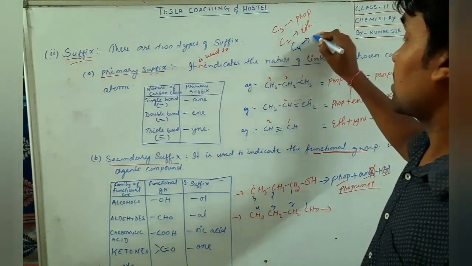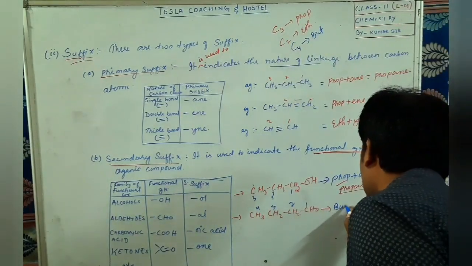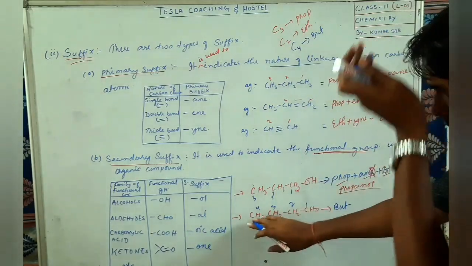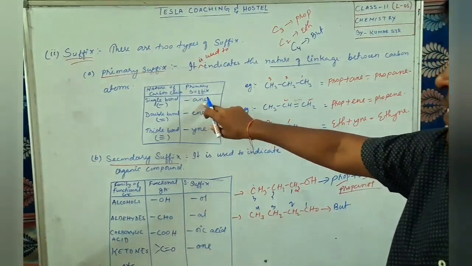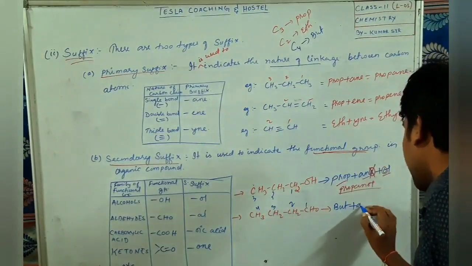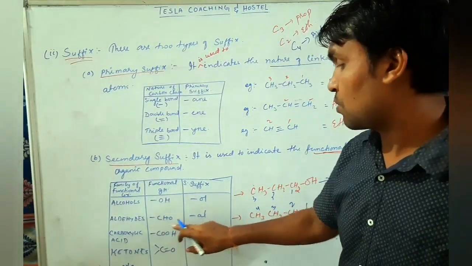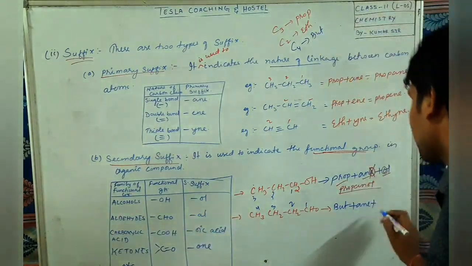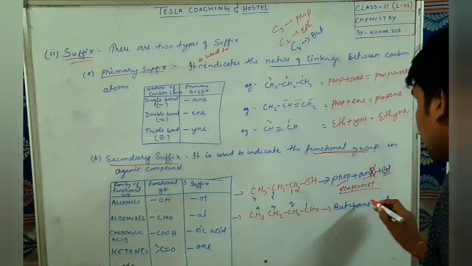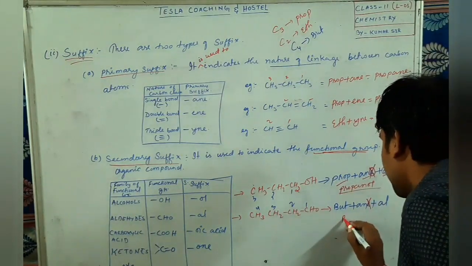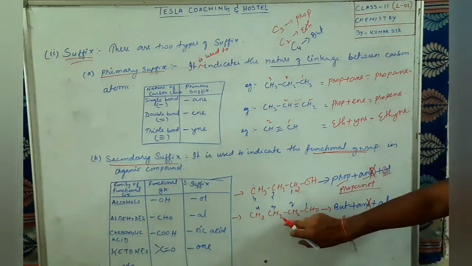For 4 carbon, what is the root name we have studied? But. So we'll write here but. All are single bonded. Is there any double bond here? No. So for single bond, the primary suffix is ane, so we write plus ANE. And the secondary suffix for CHO is al. So we'll use here al. Now the name will be what? This E will be dropped. So the name will be butanal. This will be the name of this compound.